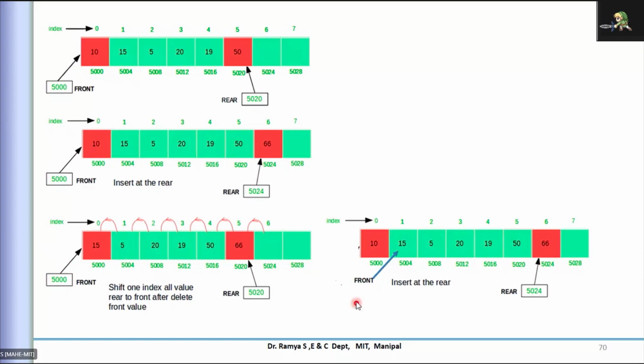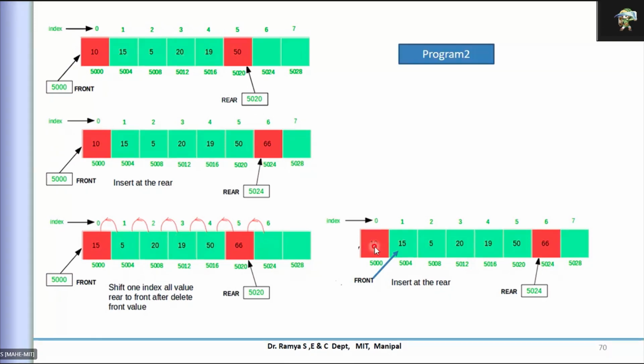Okay, so with this, the insertion happens because I can have the index element. I can directly insert at the particular position at the end of this. And if I want to delete, I'm just changing the position of the pointer, but physically I'm not removing this element. Okay, so that is the second method which we have seen already.